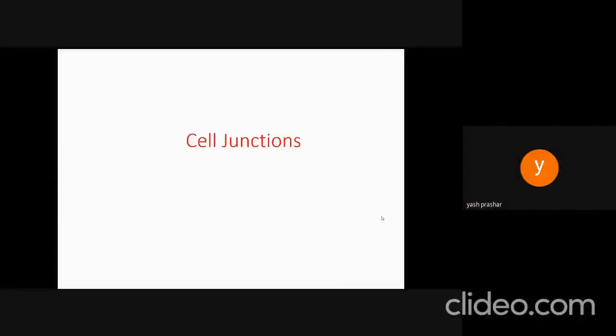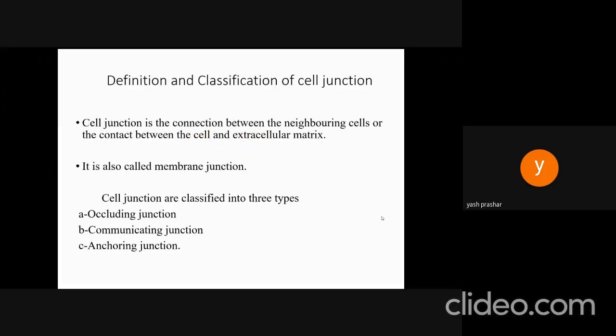Cell junctions. Cell junction is the connection between the neighboring cells or the contact between the cell and the extracellular matrix. It is also called membrane junction. Cell junctions are classified into three types: occluding junction, communicating junction, and anchoring junctions.